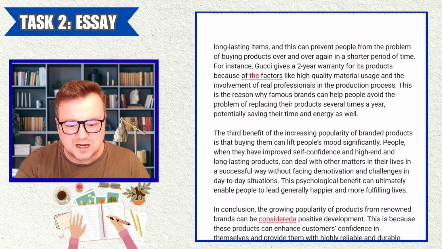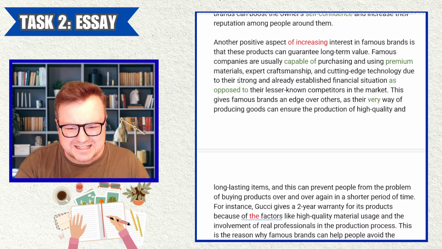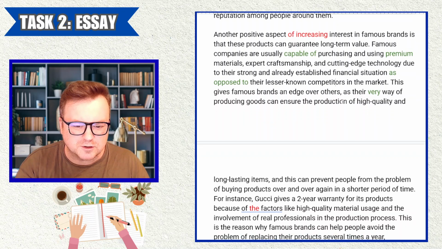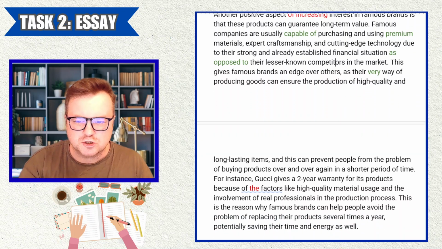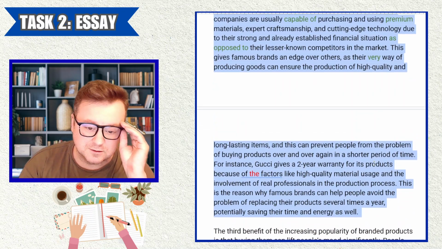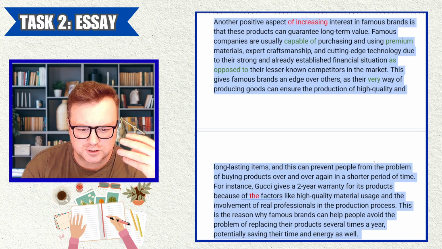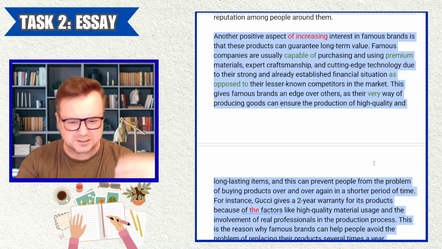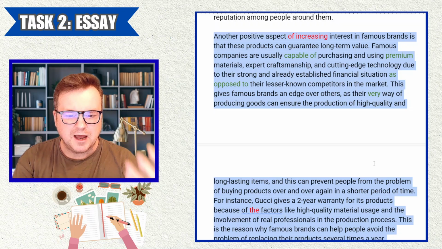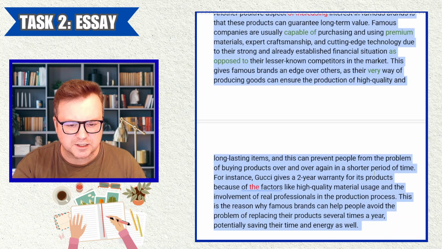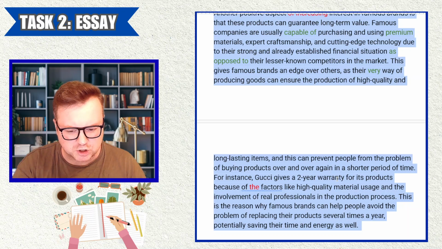Also, this paragraph is just too long, and like I mentioned before, it loses the focus of whether this is a positive trend or not. And the focus is here on explaining how these companies produce long-lasting items of value. So for me, that focus is just slightly off.